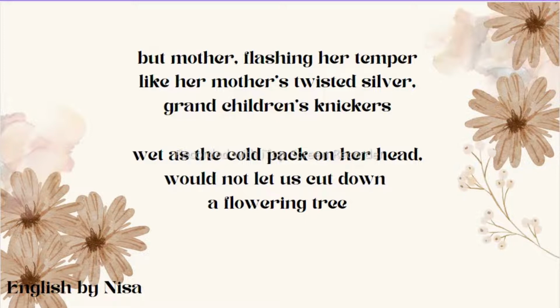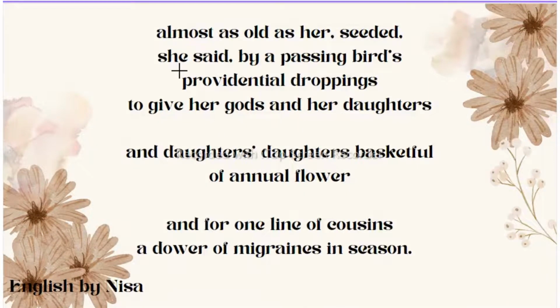So here the poet compares her anger with twisted silver wire, either on the roof or in the balcony, which is shining because of the wet knickers of her grandchildren. So, just like the silver wire, his mother's head is also twisted due to severe pain. Here in this stanza, we can see the blind faith of an educated Indian woman. Though she is suffering from severe migraine, still she doesn't want to cut a tree. Now, let's see the further stanzas.